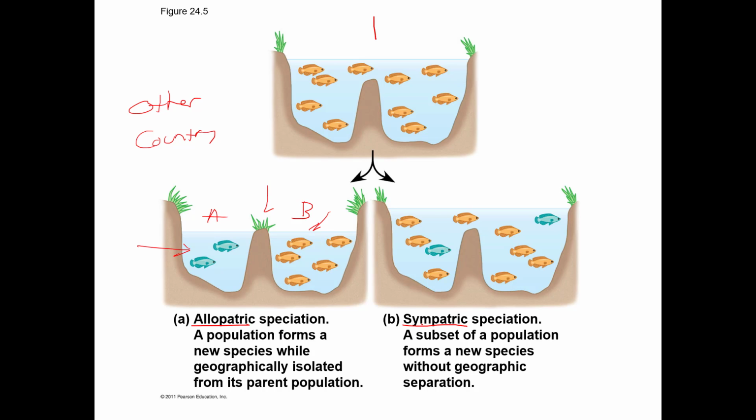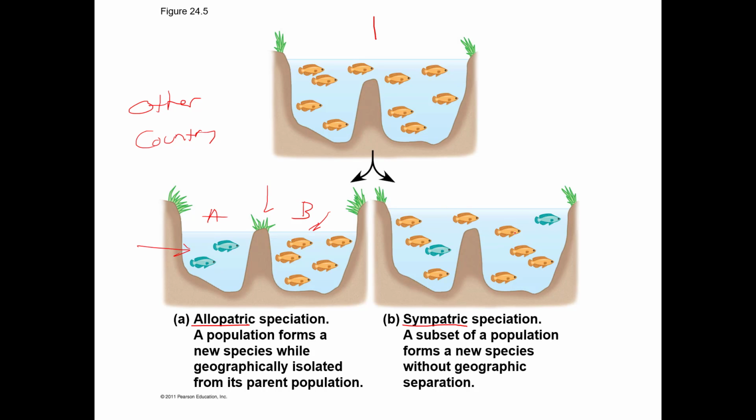Now, sympatric speciation means same country. This is when they're all in the same environment, but for some reason, there's a speciation event. In the case of the fish, perhaps a few of the fish are blue because of a mutation in the population. What might happen then is sexual selection. Bluefish might only mate with bluefish, and the goldfish don't want to mate with the bluefish, and therefore they start separating over time, even in the same population.